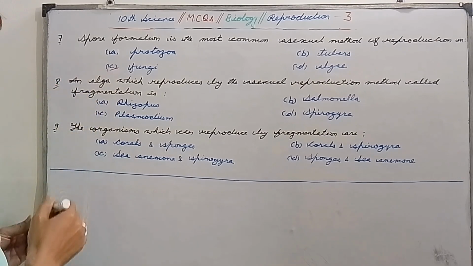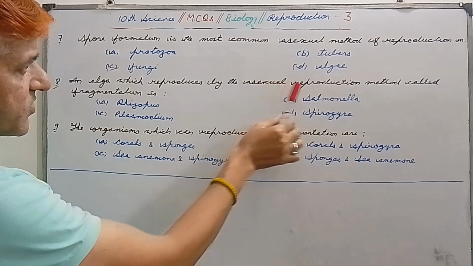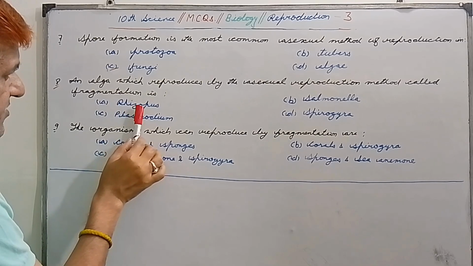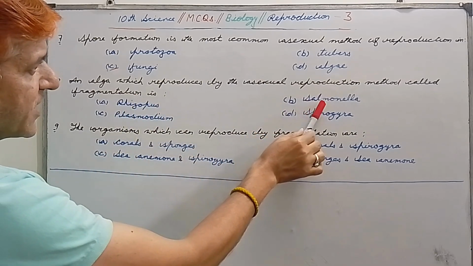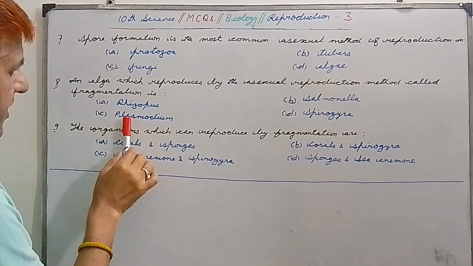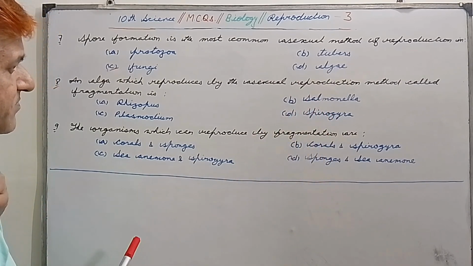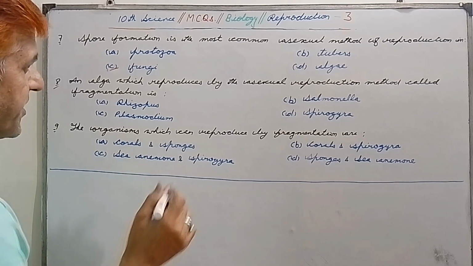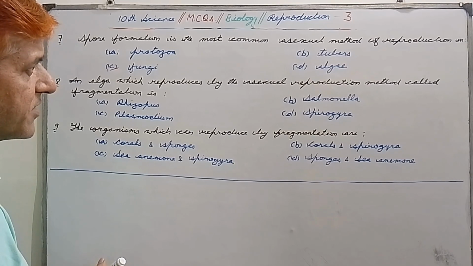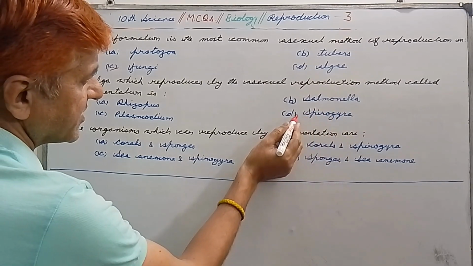Question number 8: an alga which reproduces by the asexual reproduction method called fragmentation is, first option is rhizopus, second is salmonella, C is plasmodium, and D is spirogyra. So my dear students, always remember that the alga which reproduces by the asexual reproduction method called fragmentation is spirogyra. So D is the correct option.